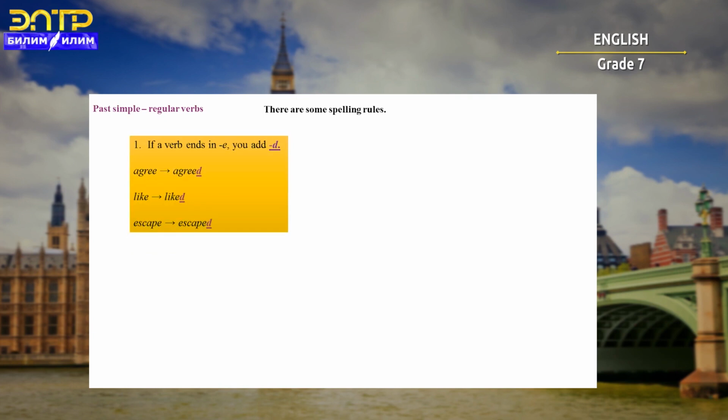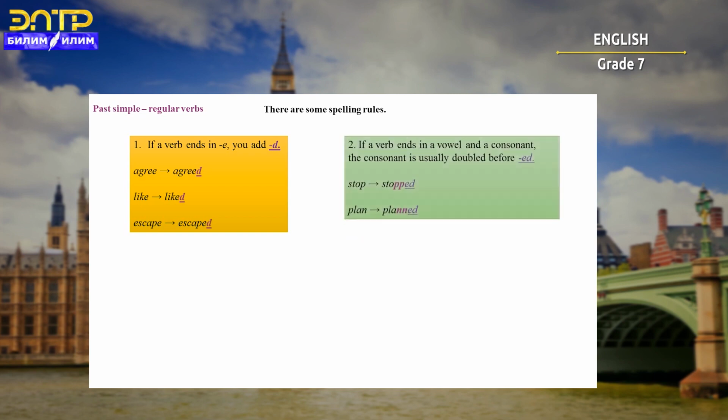If a verb ends in e, you add d. Look at these verbs: agree, like, and escape. Agree in past simple will be agreed. We just add the ending d. Like will be liked. Escape will be escaped.